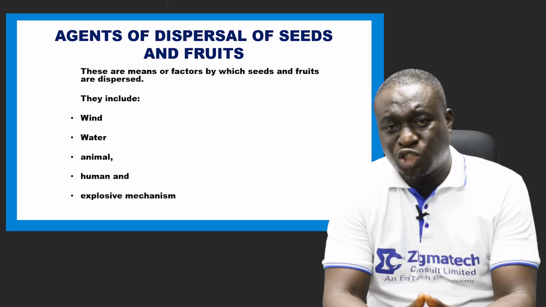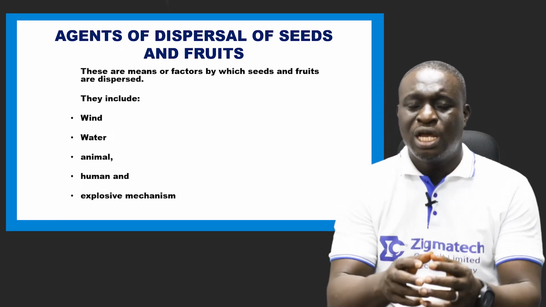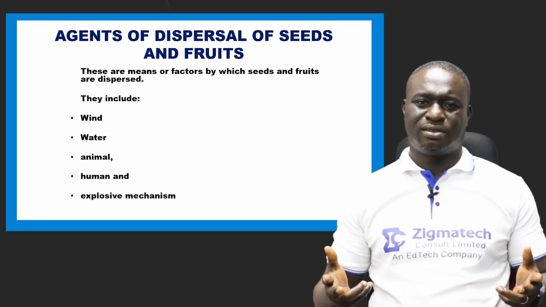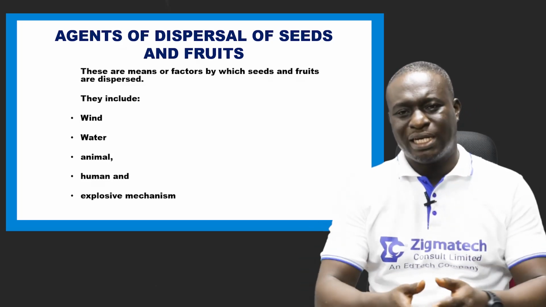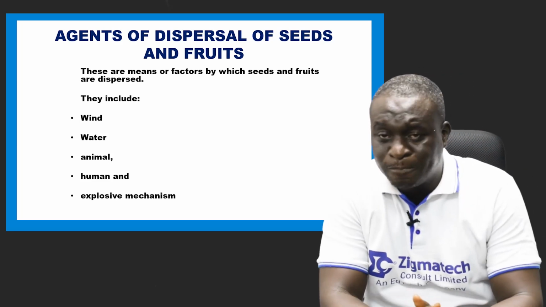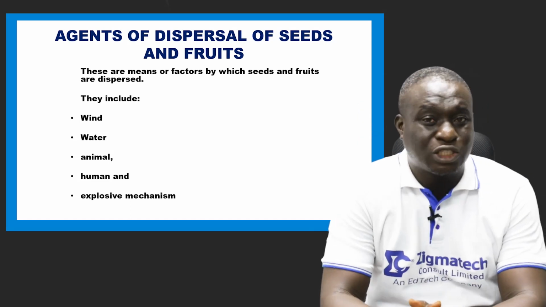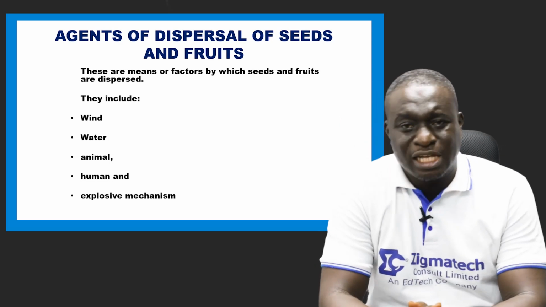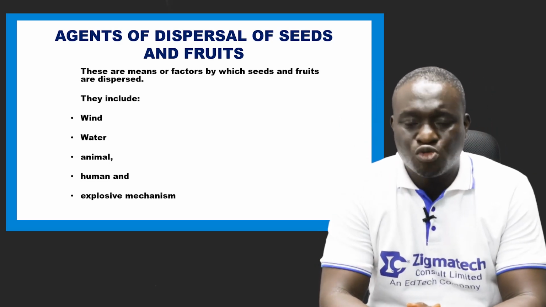When we're talking about explosive mechanism, we're looking at a condition in which fruits split explosively in order to release their seeds for germination to occur. So that's what we call explosive mechanism. An explosive mechanism is not initiated by any human or animal. It is something that occurs naturally when the fruits are ripe.